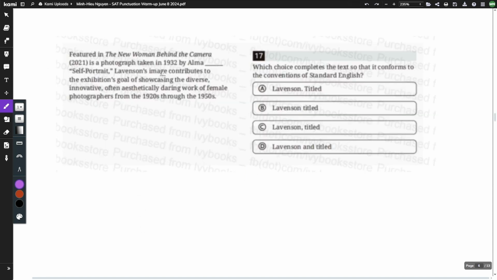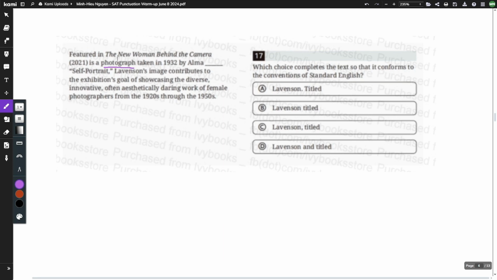Question number 6, and the quality is a little off, but these aren't my questions, so I'm sorry. Anyways, let's look at these answer choices, and none of them will be able to be eliminated, unfortunately. So we do have to read the text, so let's try and find some nouns and some verbs or independent clauses.